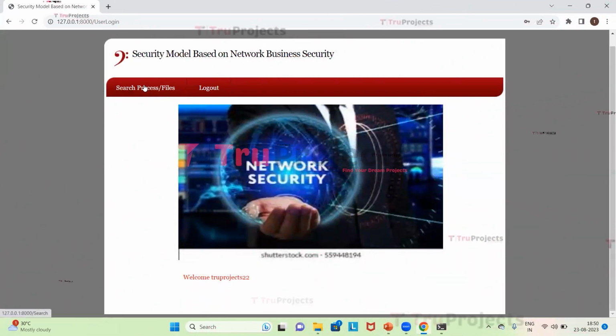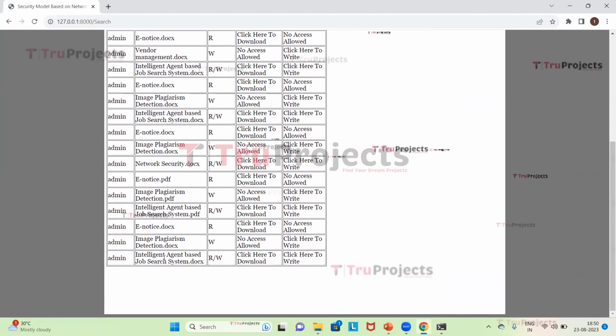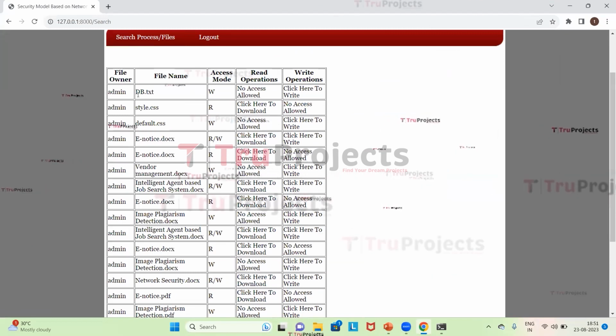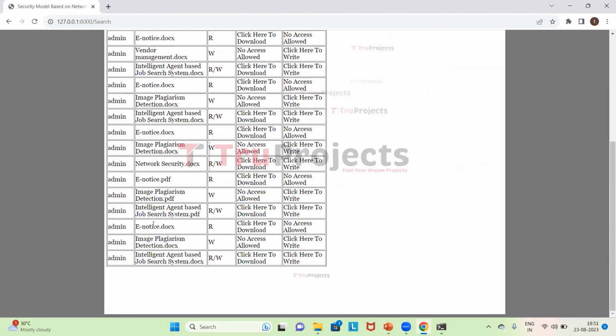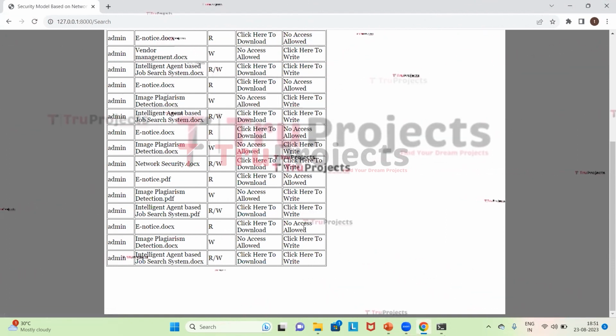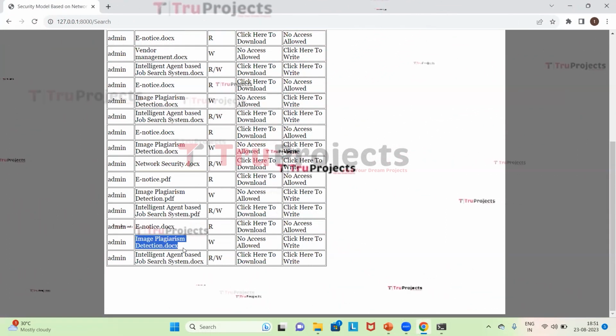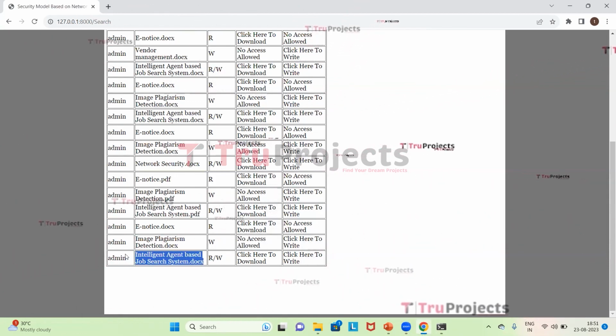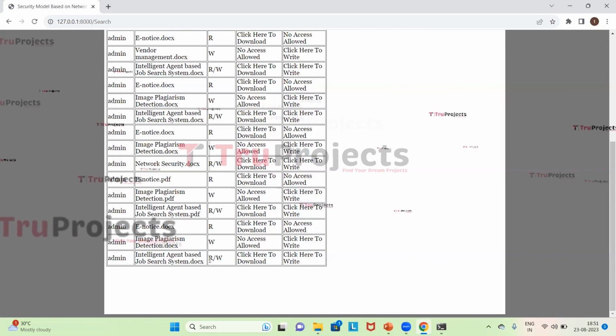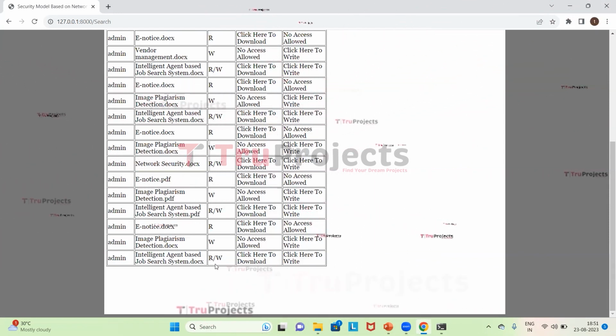Now we'll click on the button search process or files. Here these three are the recent files. Here we can see file owner name, file name, access mode, read operators and write operators. So at the end we can see the three files which are uploaded. For this particular file, the access mode is R, which means he can read and he can download, and write access is not allowed. For this particular file, there is only W, which means he can only write, download option is not available. And for this particular file, it is RW, he can write and he can also read.